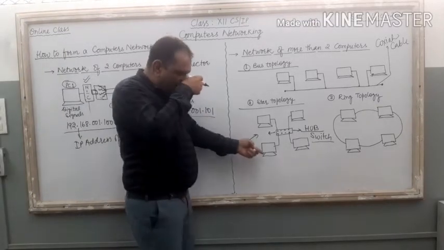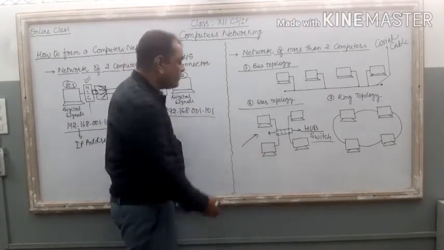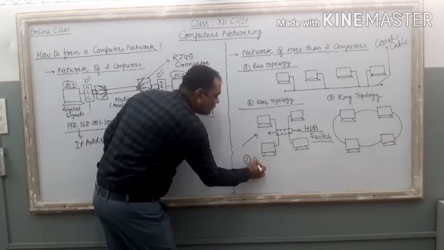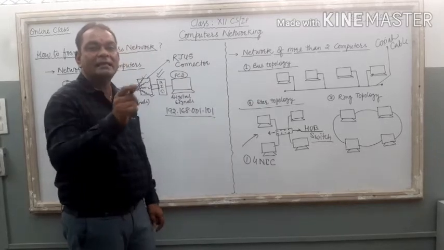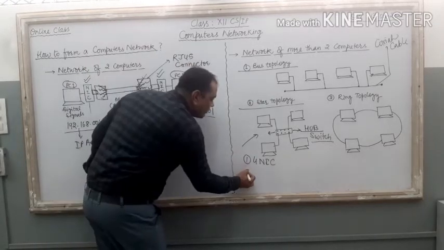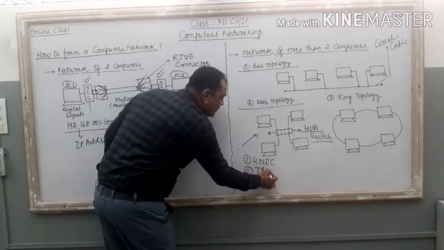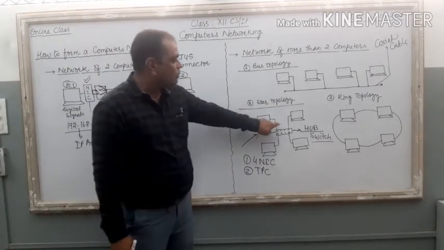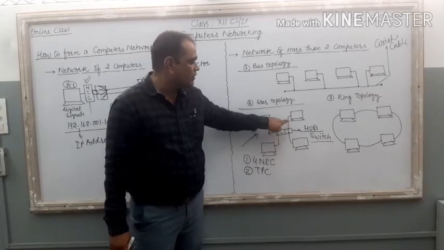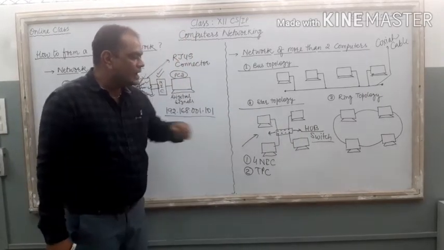Right? So, for star topology, if I want to connect 4 PCs, what are the requirements? Very first requirement, 4 NIC, network interface card, for each and every computer. The second requirement, it is twisted pair cable. Look at the cable. We require twisted pair cable. 4 pieces of cable are required in this diagram.